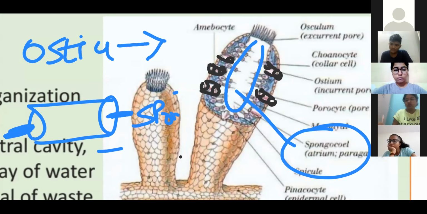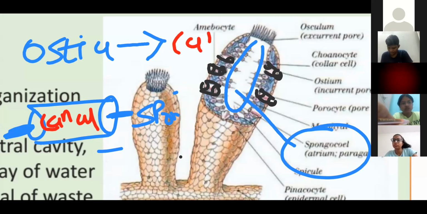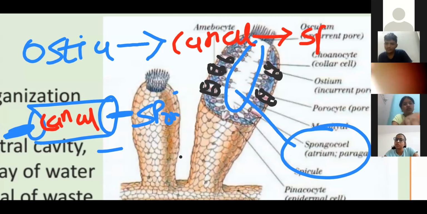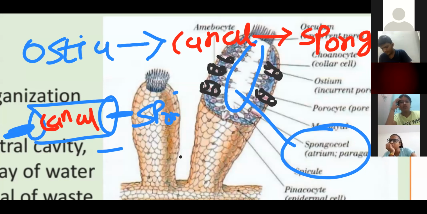In between them, a canal-like tubular structure is present. So ostia opens into the canal. This canal opens into the spongocoel. Tell me, up to here clear?